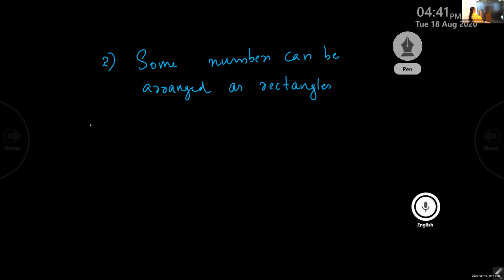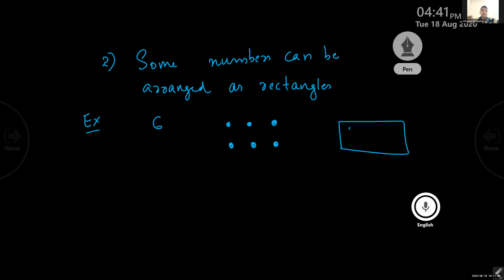Rectangles. Example, 6. If you put 6 dots, it will form a rectangle like this. 1, 2, 3, 4, 5, 6. Is it like a rectangle? What is the shape of this?